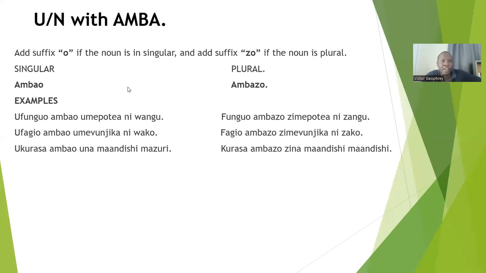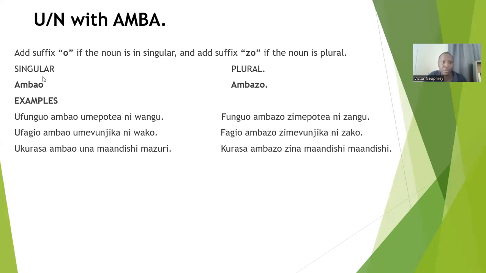Let's go to another noun class, the U noun class. U noun class with amba. The argument of U noun class with amba is simple as it was in other noun classes. You just take the morpheme amba, then if the noun is in a singular, add the suffix o. And if the noun is in a plural, add the suffix zo.